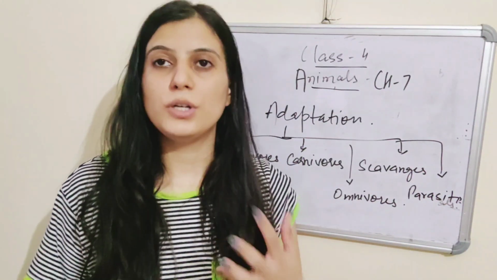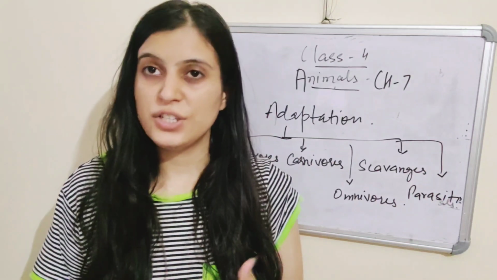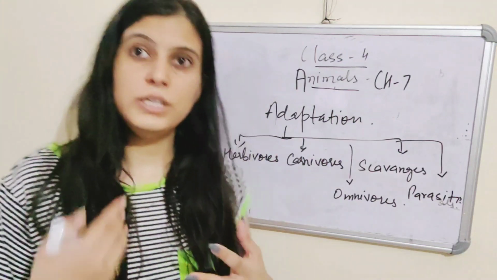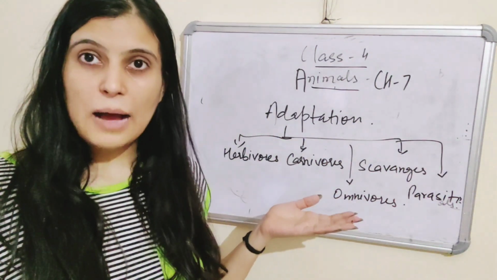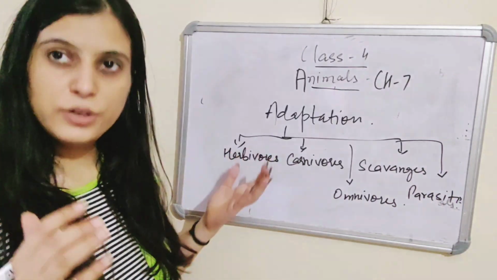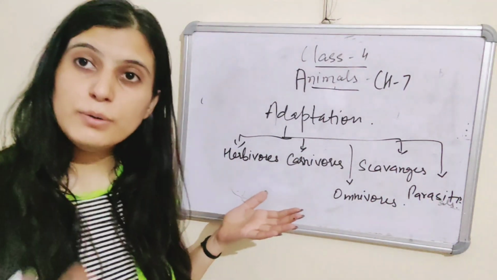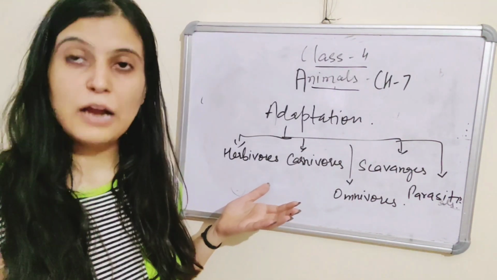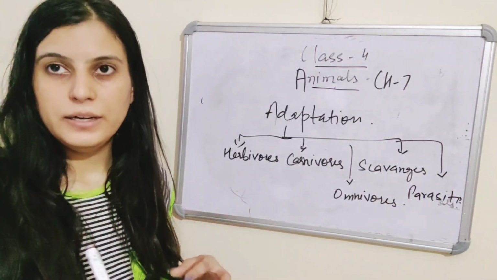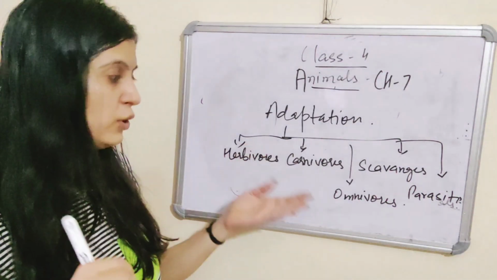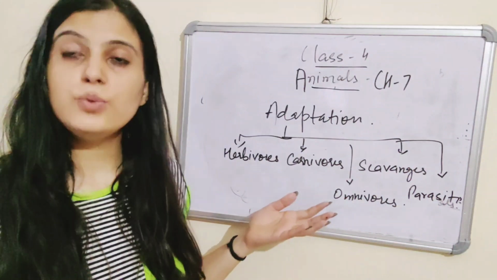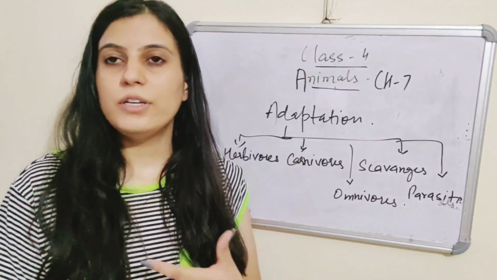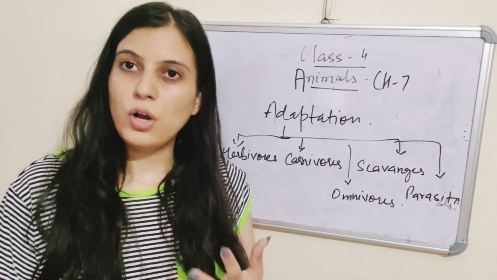So we have discussed what adaptations are. Adaptations are the changes in the animals. There are different types of adaptation. We have covered the adaptations according to the food habit, which divides the animals into different groups. First is herbivores. Herbivores are those animals which eat grass or which depend on plants for their food. For example, deer, cows and buffaloes. Next one is carnivores. Carnivores are the animals which are dependent on other animals, which eat the flesh of other animals. For example, tiger and lion are all carnivores.